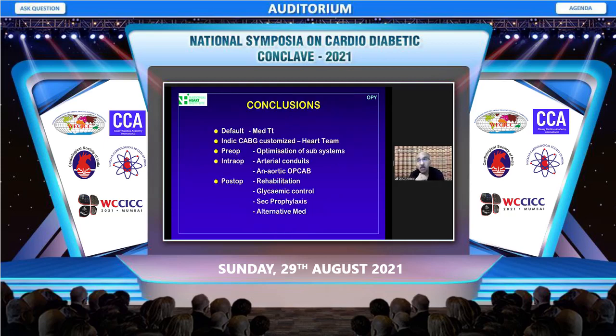So to conclude, ladies and gentlemen, medical treatment should be the default, with CABG only for a limited subset of patients. We must optimize the comorbidities preoperatively. Arterial conduits and aortic no-touch OPCAB is the best, and these patients need good rehabilitation and secondary prophylaxis.